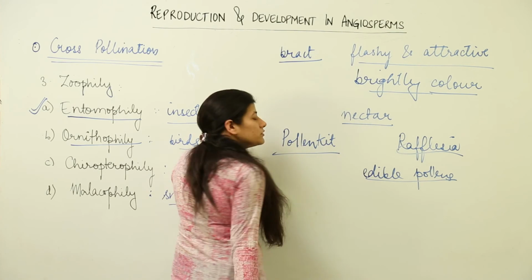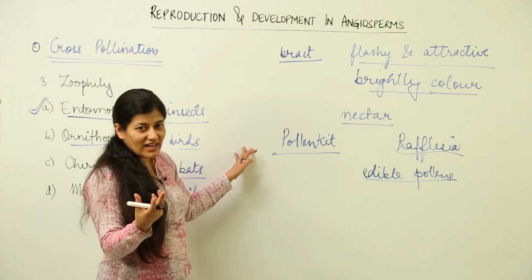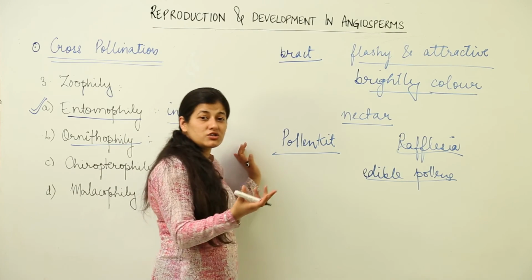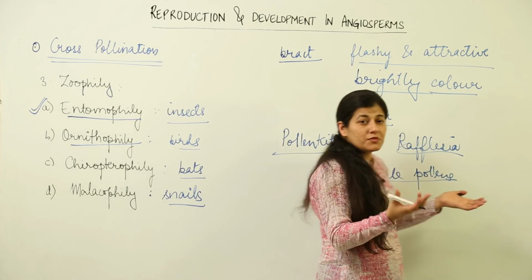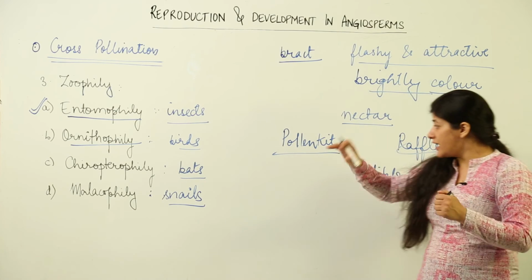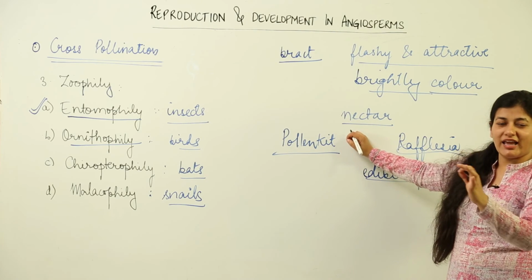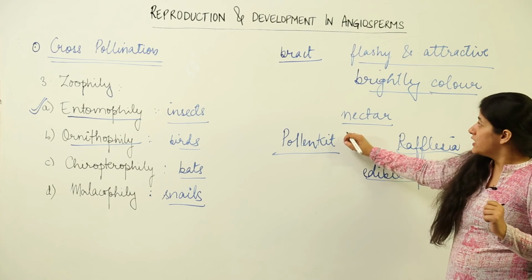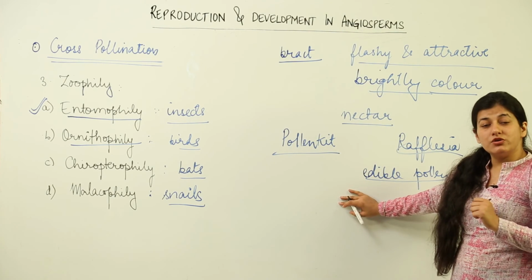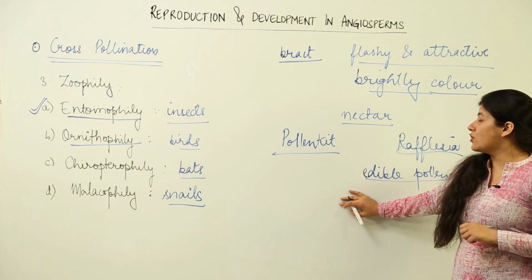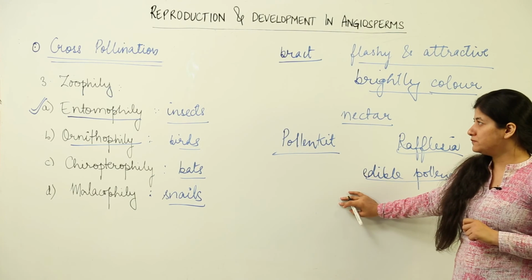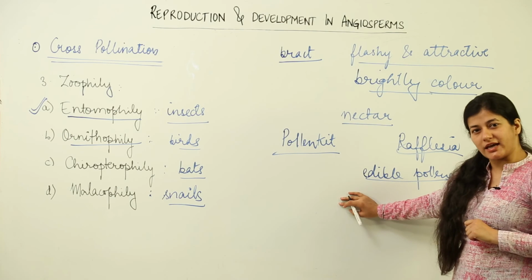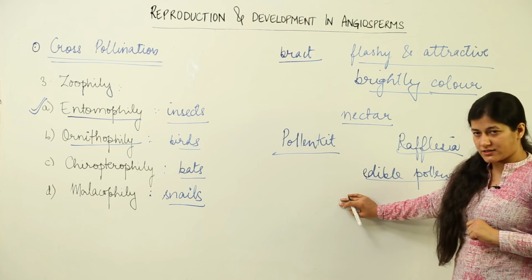The pollen grains could be edible, the pollen grains have to be sticky, the stigma has to be sticky, and the pollen grains are to be produced in huge number. Pollens have to be sticky so that they can stick to the legs and beaks of the insects and birds respectively. So these are the characteristics that you are going to find in the case of cross pollination that is carried out by zoophilous means.